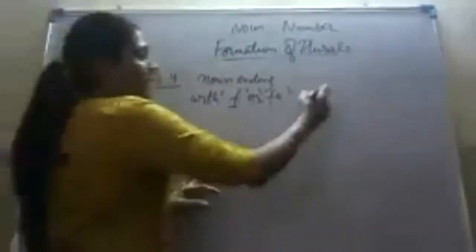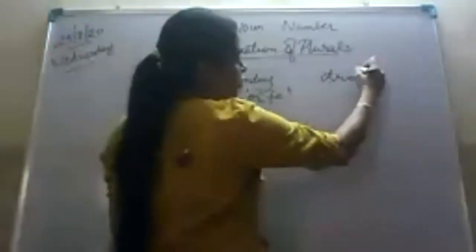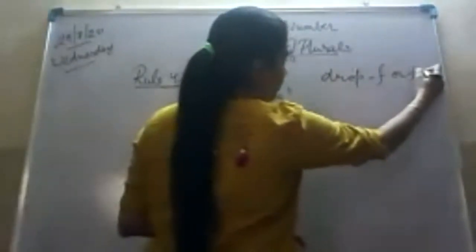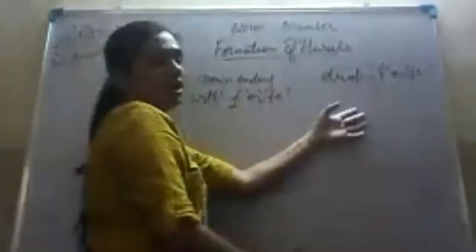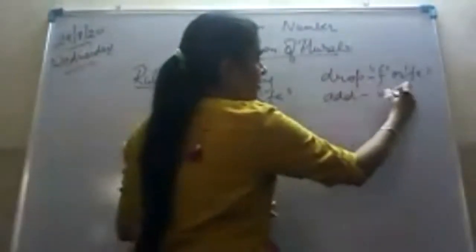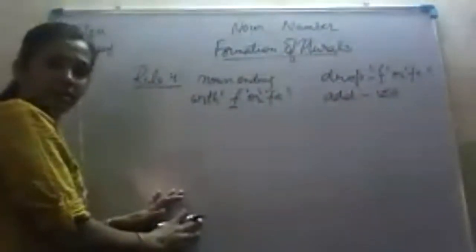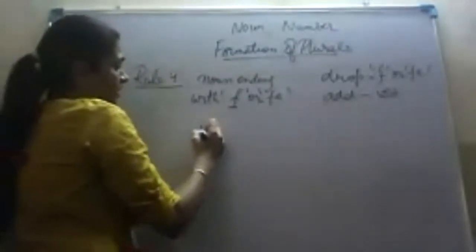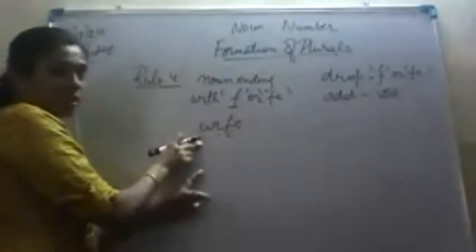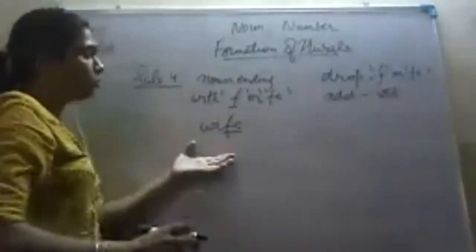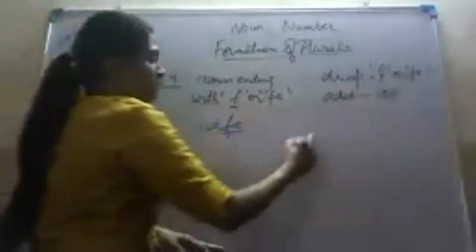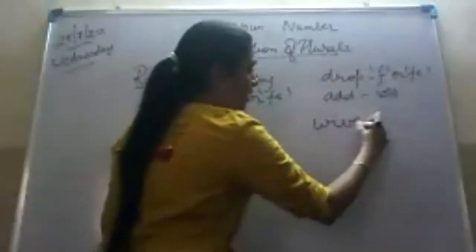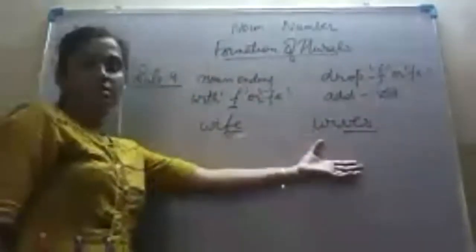First we drop the letter F or FE. While writing the word, we will not write F or FE, and then we will add VES. Is it clear? How? Wife. See, this word is ending with FE. So to form its plural, we will drop these two letters FE, and we will add VES.